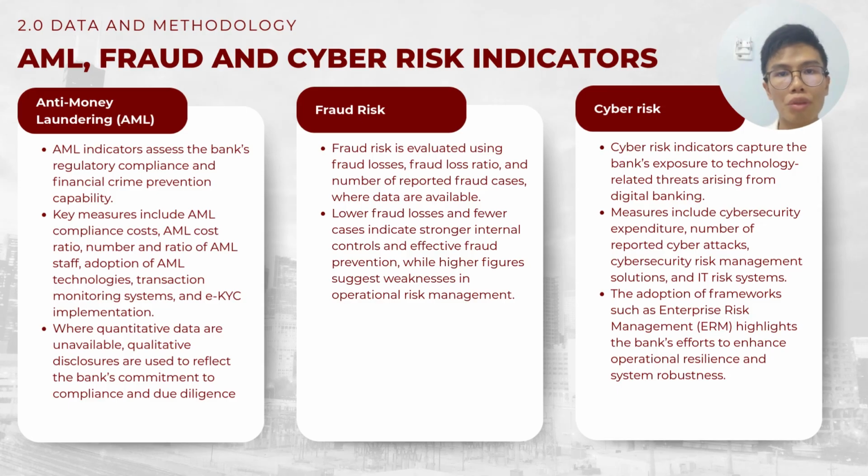Now we come to the last part, which is anti-money laundering, fraud, and cyber risk indicators. The first, anti-money laundering, will indicate the bank's regulatory compliance and financial crime prevention capability. Fraud risk will be evaluated using the fraud loss ratio and the number of reported fraud cases where the data are available. Cyber risk captures the bank's exposure to technology-related threats arising from digital banking.